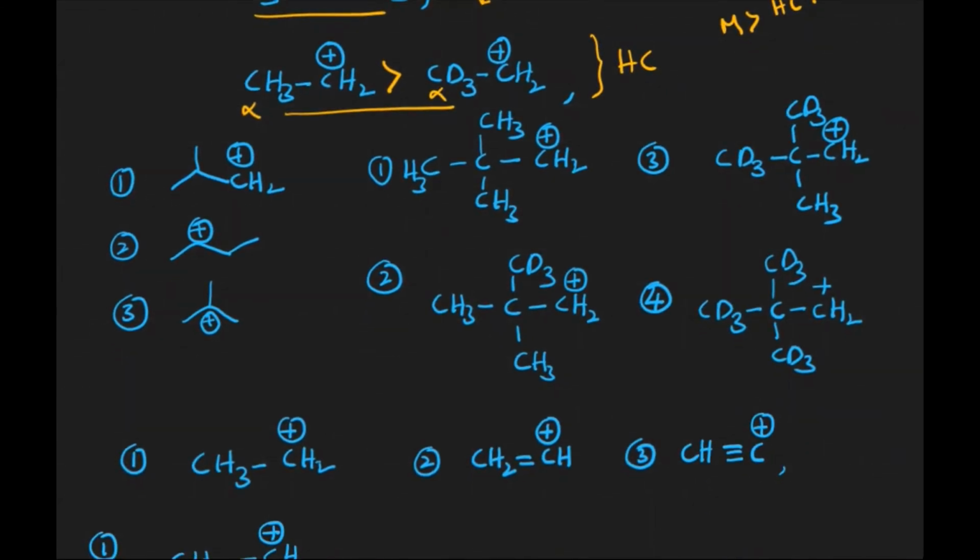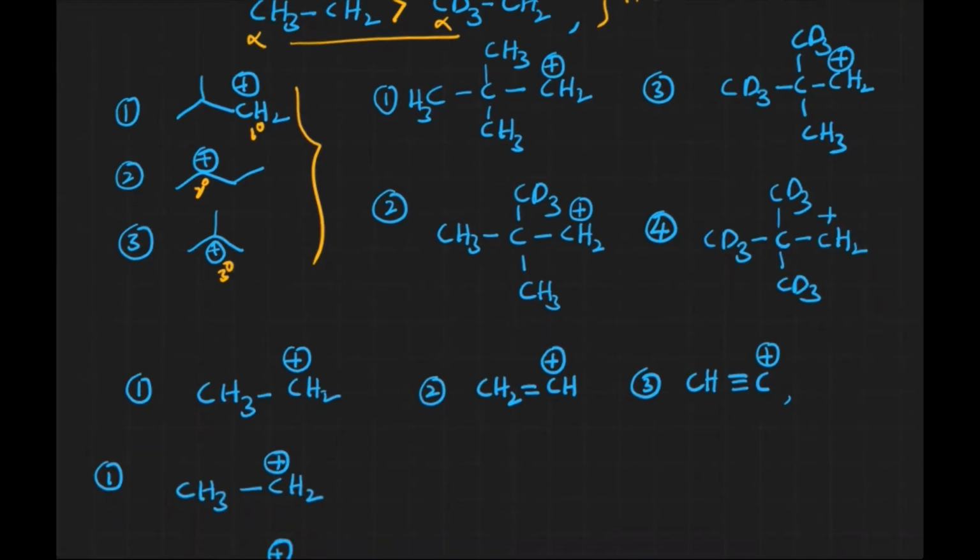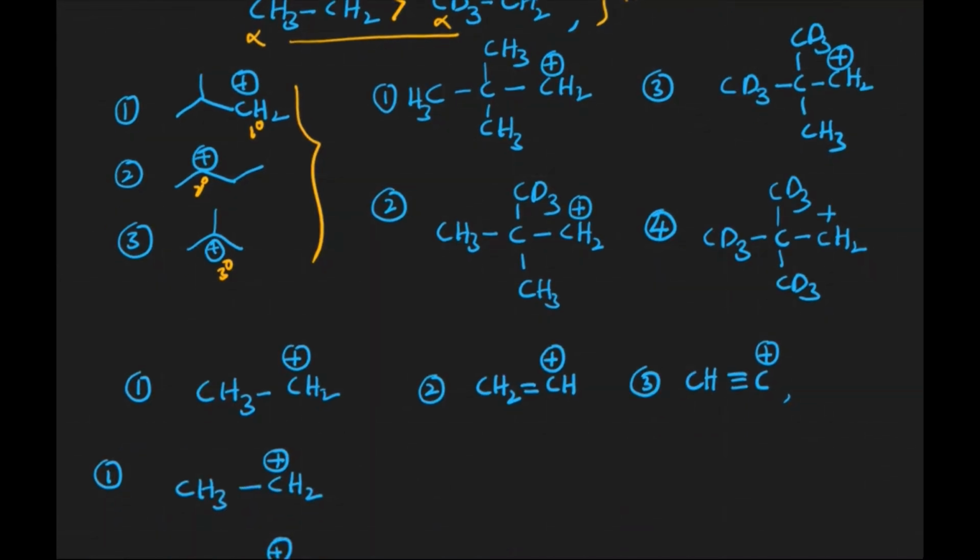Next, let us see these three. The first one is the primary one, the second is the secondary one and the third is the tertiary one. As we have already mentioned in the case of carbocations, tertiary is greater than secondary is greater than primary. That's what the stability order of carbocation is going to be: 3, 2, 1.